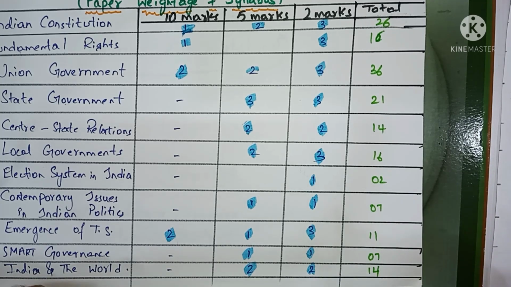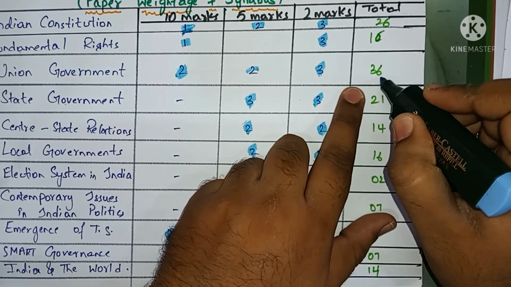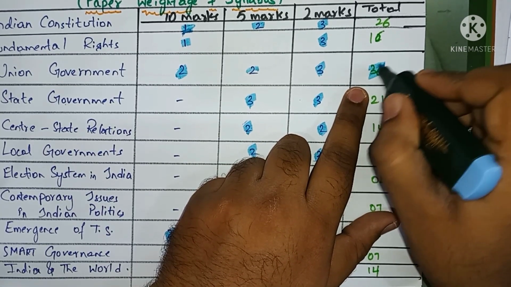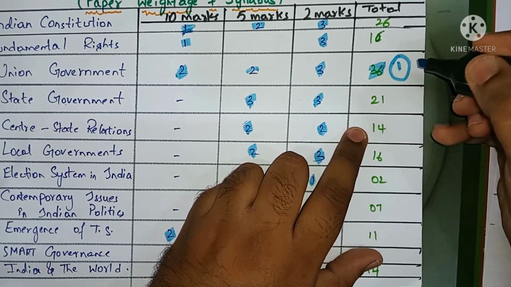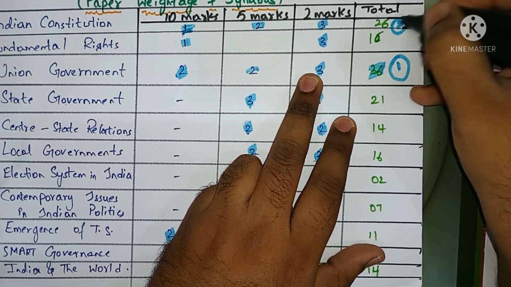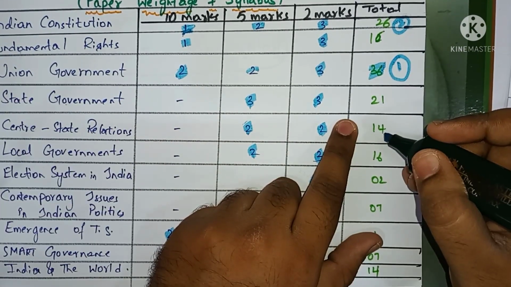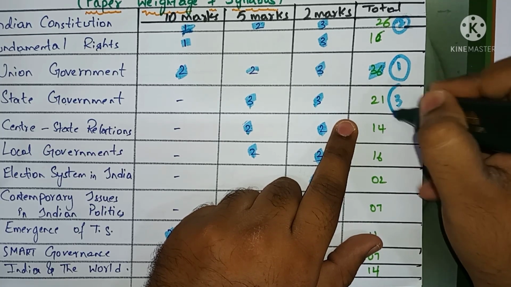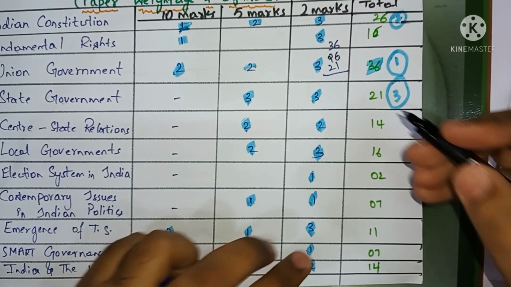Hey Inter students, let us prepare a strategy to score in Telangana Intermediate Second Year Political Science 2022 paper. So the third chapter is providing 36 weightage in the question paper. So 36 marks. This chapter should be our first preference. And then next, the first chapter is providing 26 marks. So this chapter should be our second preference. And the third one is the fourth chapter, state government. This chapter is providing 21 marks. So this should be our third preference.